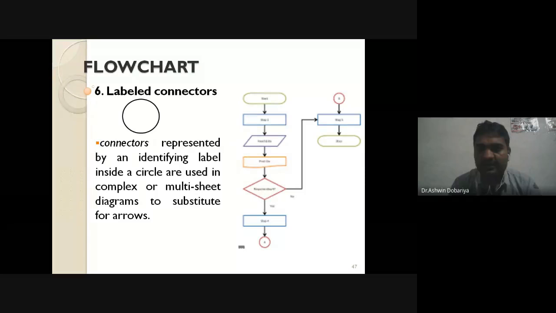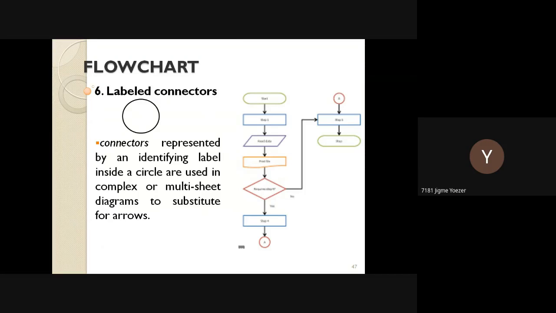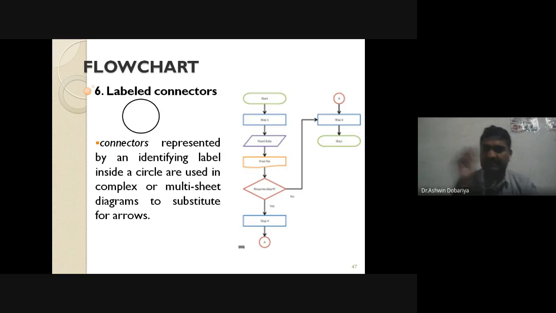Terminal symbol, sir. And what is the use of that symbol? To represent the start or end of the flowchart. Very good. So the terminal symbol represents the starting of the flowchart and the ending of the flowchart. Very good.